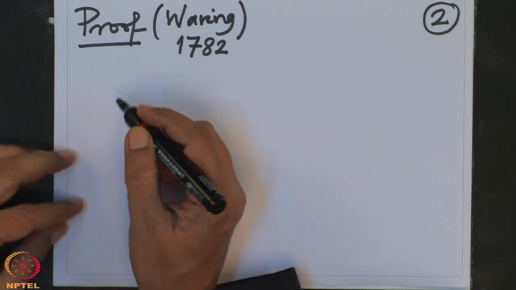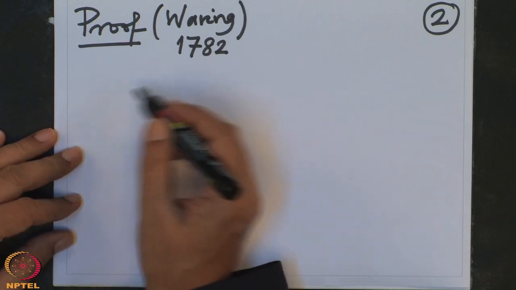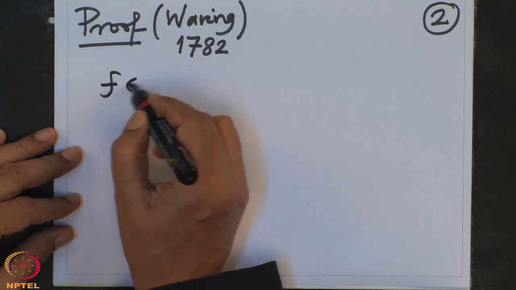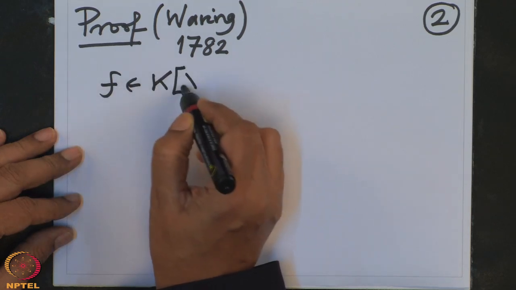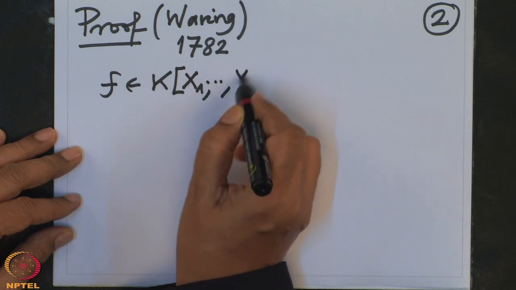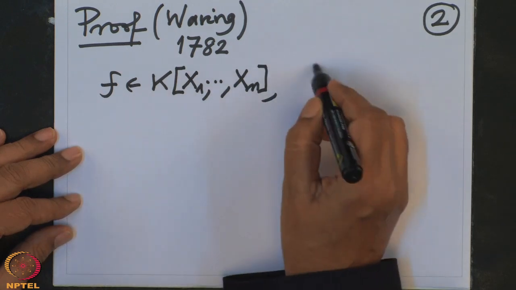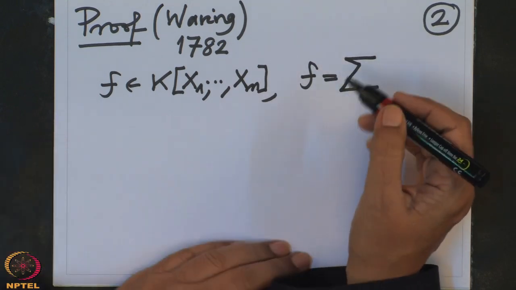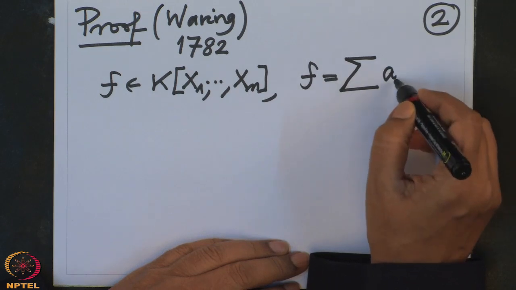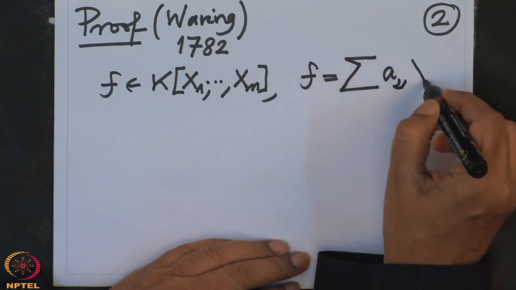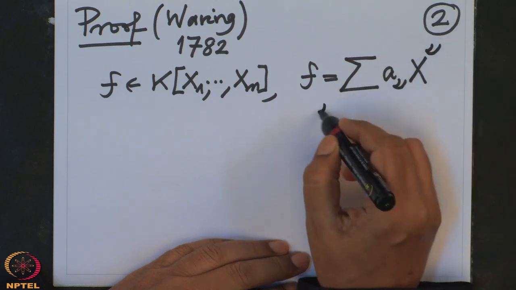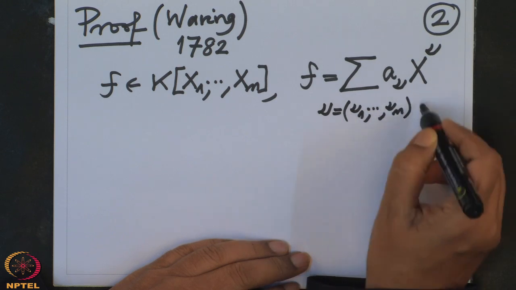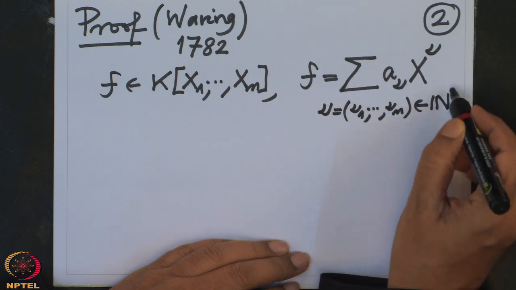Alright, I will introduce some notation which will be used in the proof. For each polynomial f in K[x1,...,xn], I can always write it uniquely as a sum of monomials in x1 to xn with some coefficients, a_nu x^nu, where this nu is a tuple nu1 to nu_n with natural coefficients.